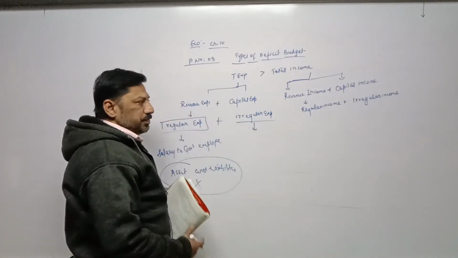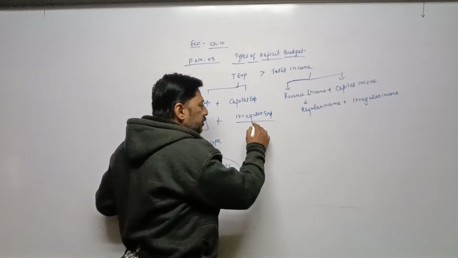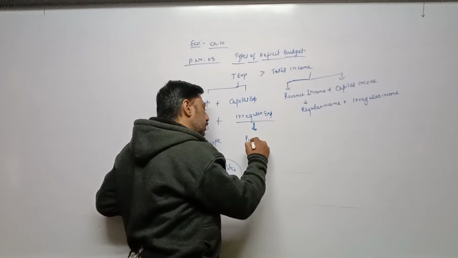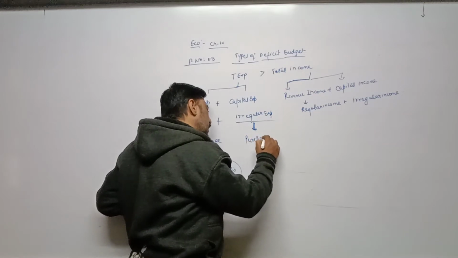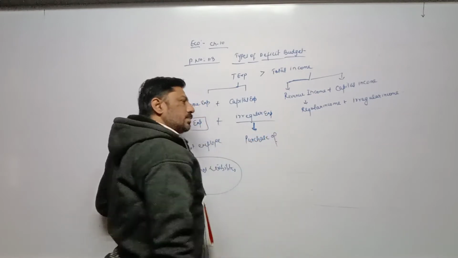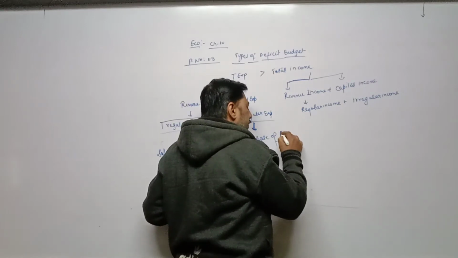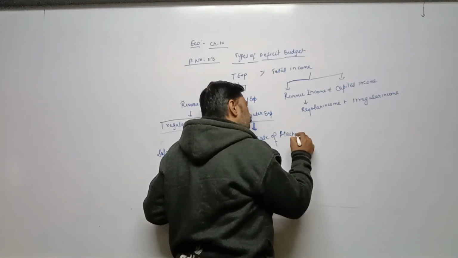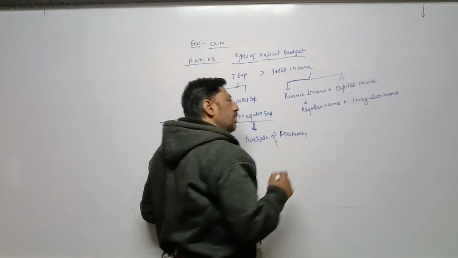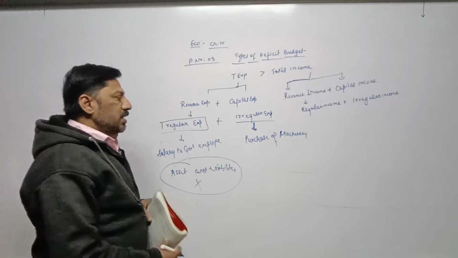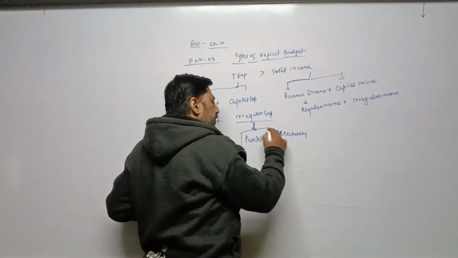Irregular expenditure. Example: purchase of fixed assets or machinery. One example I am taking: purchase of machinery or aircraft from another country, that is called capital expenditure.